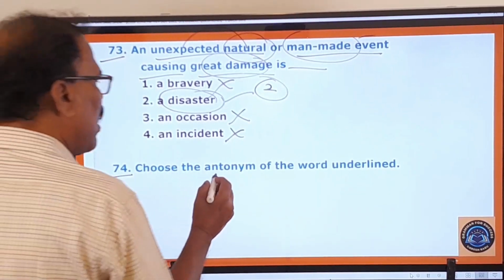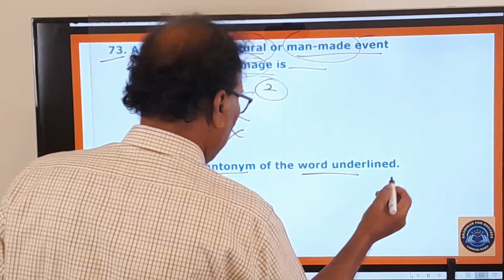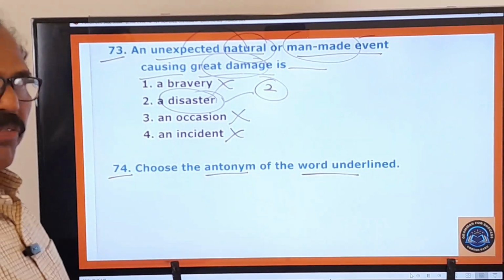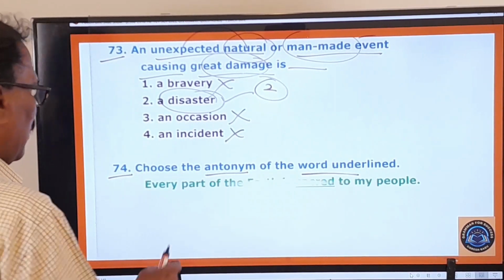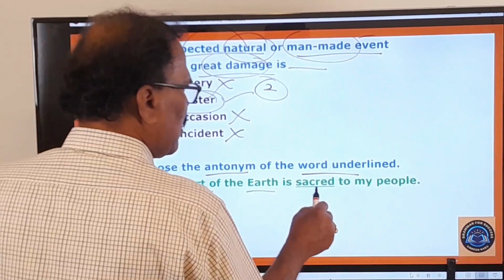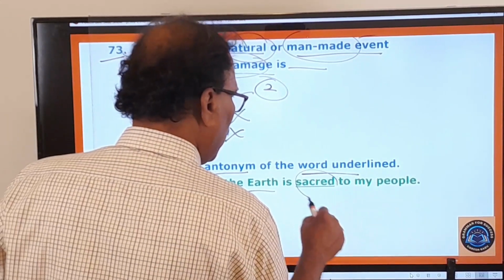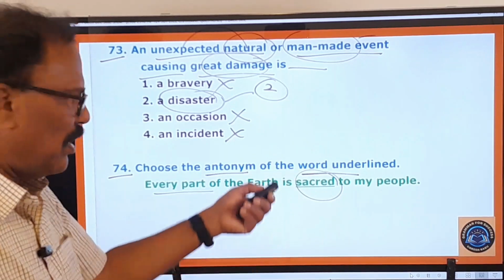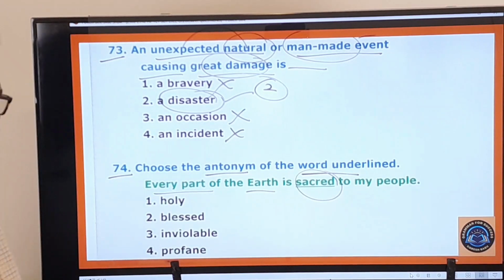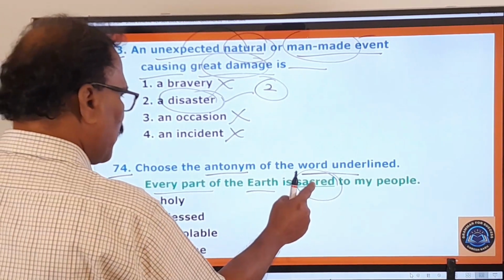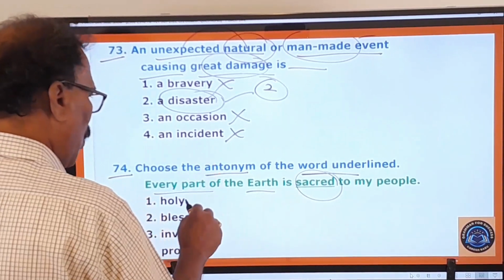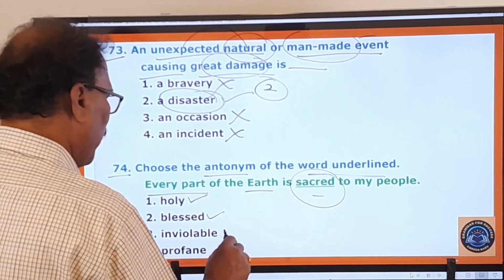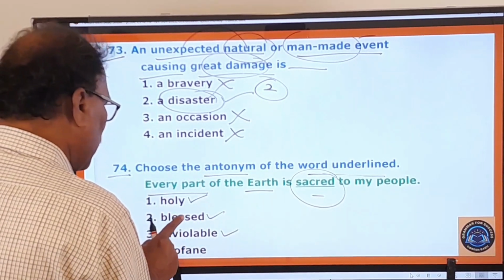The 74th one. Choose the antonym of the word underlined. Every part of the earth is sacred to my people. Here this sacred is underlined, and what is the antonym of this word? Sacred means holy, blessed, inviolable.